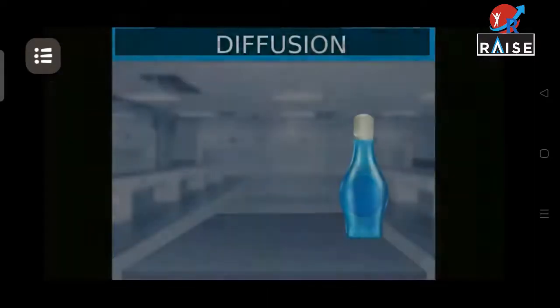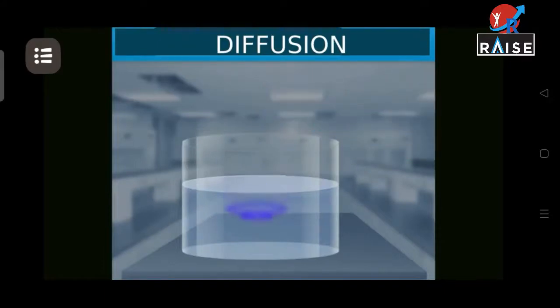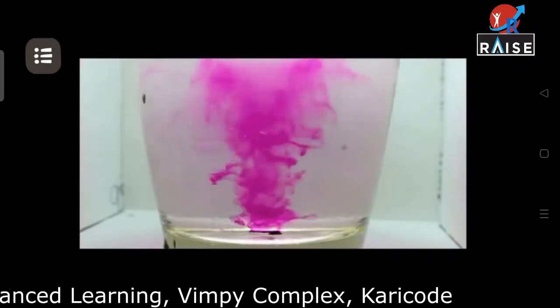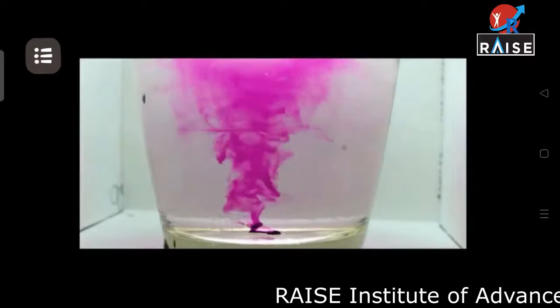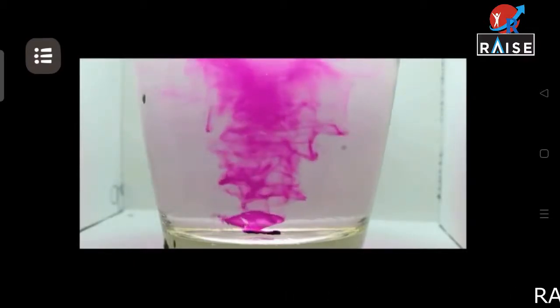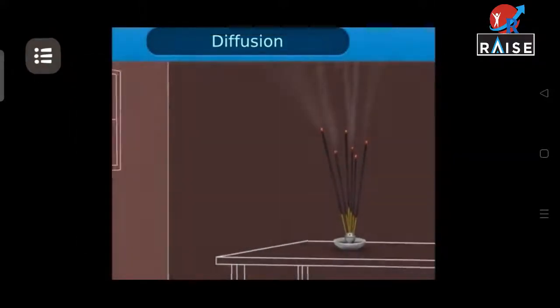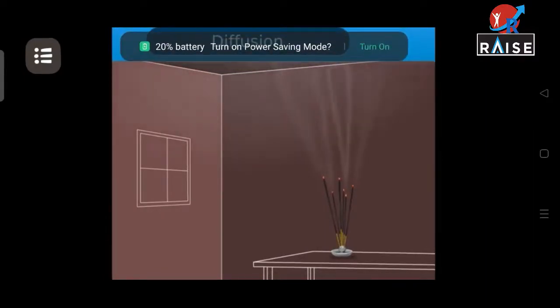Diffusion. A few drops of ink is added to water taken in a beaker. What do you observe? Put a few crystals of potassium permanganate in water taken in a glass tumbler. What change do you see here? The fragrance spreads quickly in the room when the incense stick is lit. Do you know the reason behind it?